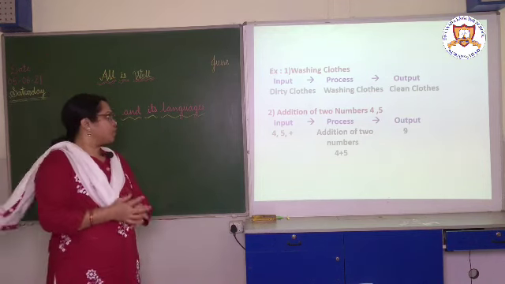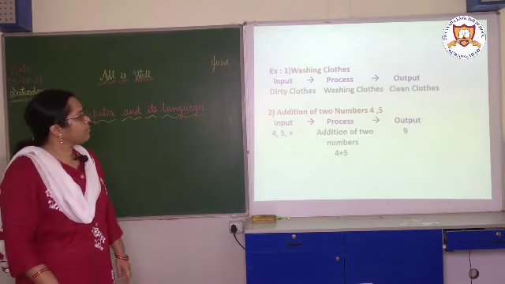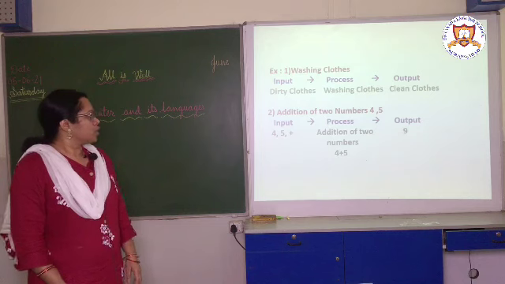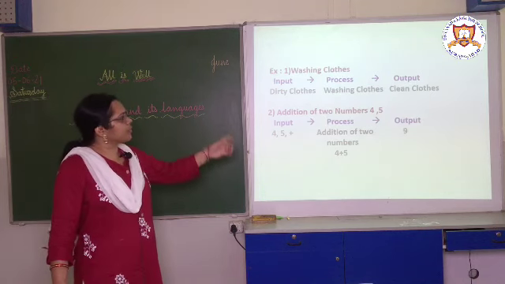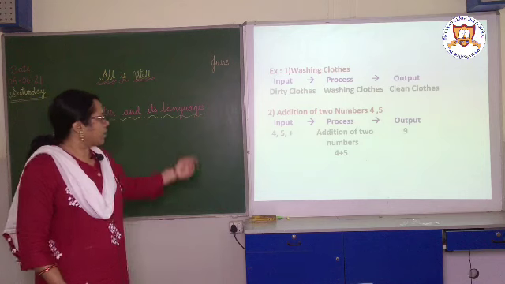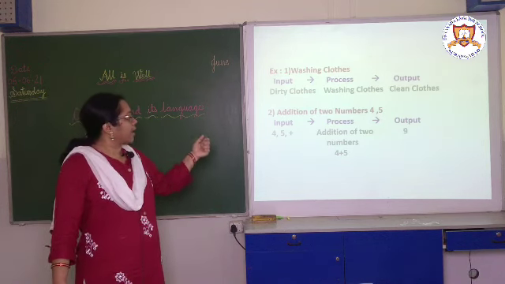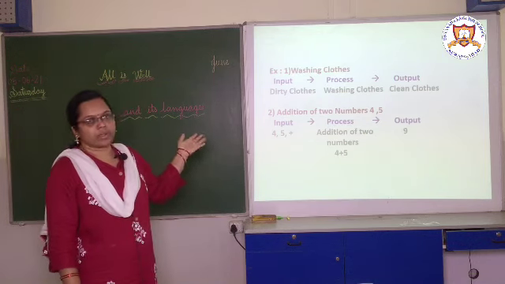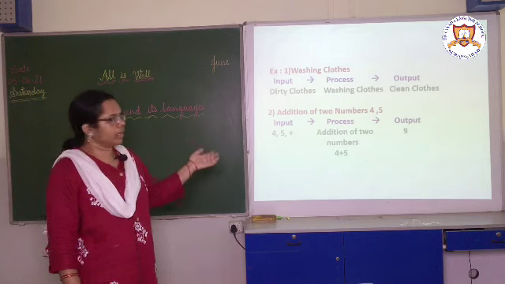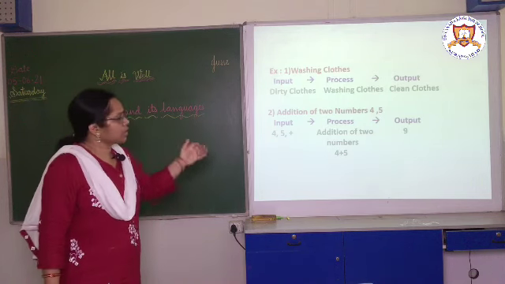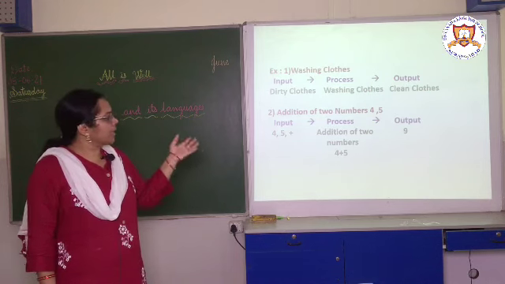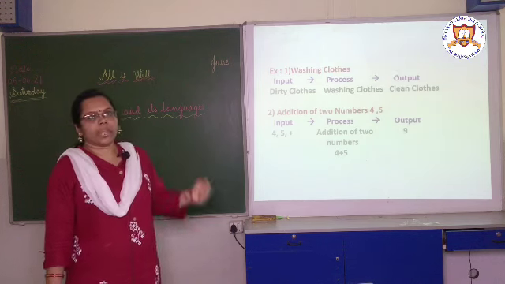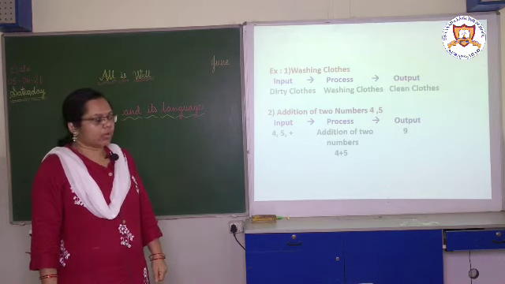How does a computer work? In the second example, addition of 2 numbers. Suppose we want to add 2 numbers, 4 and 5. Here the input is 4, 5 and the mathematical operator plus sign. When we give these numbers and the operation to the computer, it processes them, adds 4 plus 5, and we get the output 9.